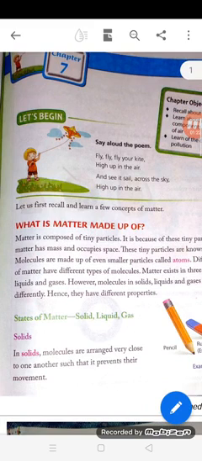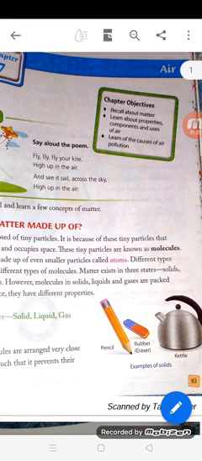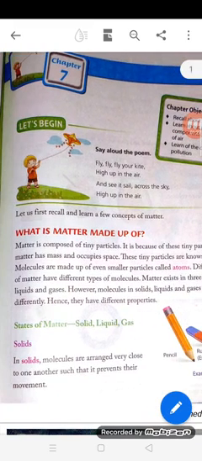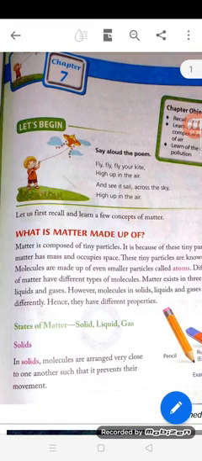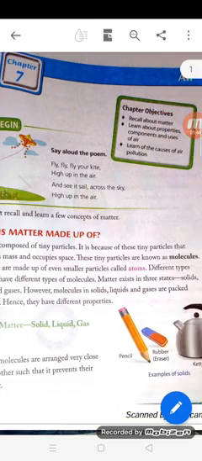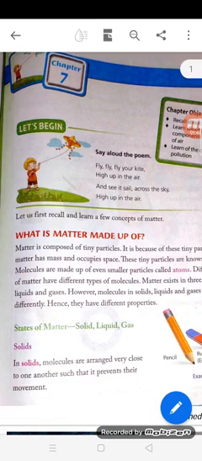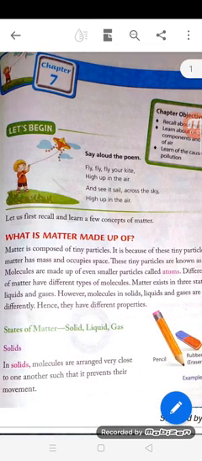Matter exists in three states. What are those states? Solids, liquids and gases. However, molecules in solids, liquids and gases are packed differently. Hence, they have different properties.